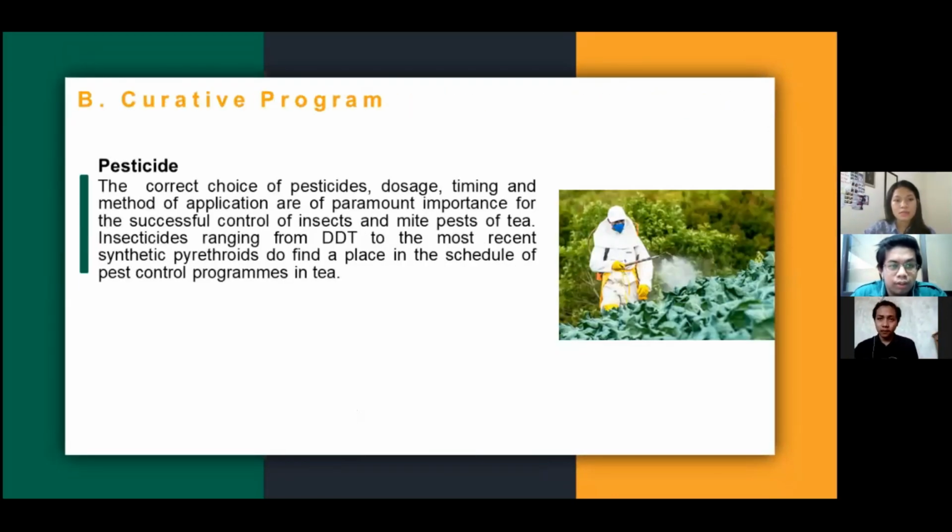Okay, so the next implementation of IPM for the tea crop is the curative program. For this program, there is only one, which is pesticides.